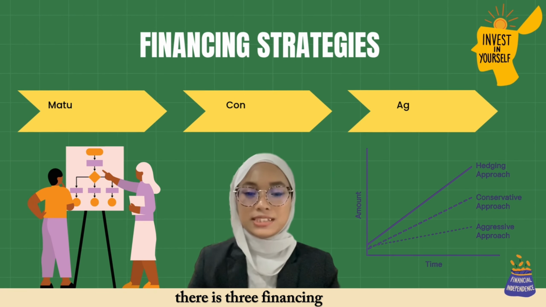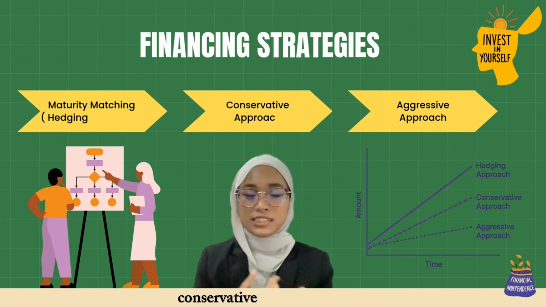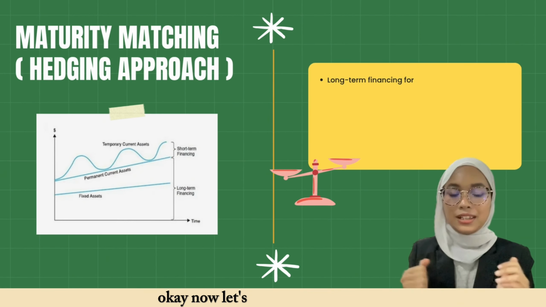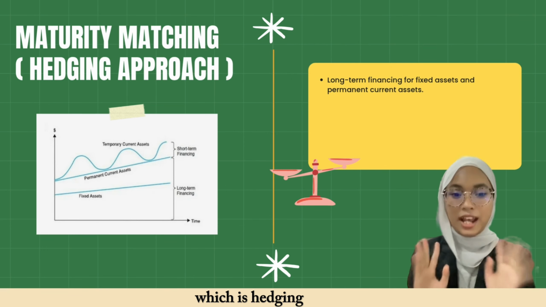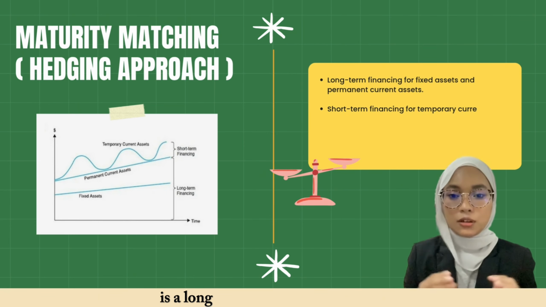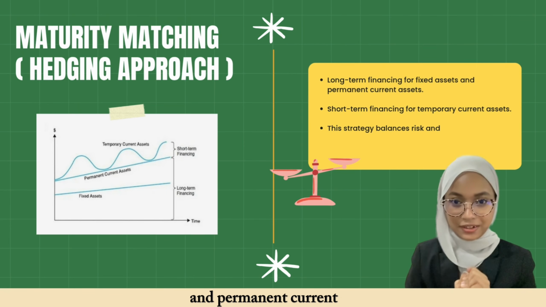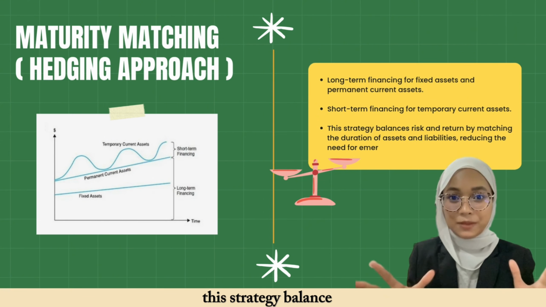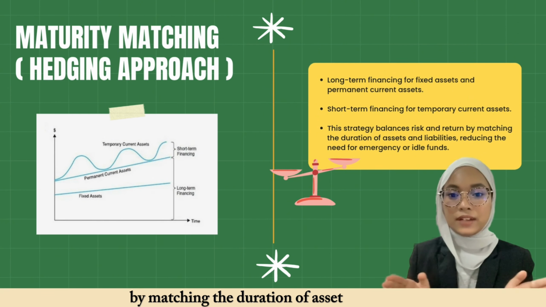There are 3 financing strategies, which are the hedging approach, the conservative approach, and lastly the aggressive approach. Now let's start with the first approach, which is the hedging approach. The hedging approach uses long-term financing for fixed assets and permanent current assets. It uses short-term financing for temporary current assets. This strategy balances risk and return by matching the duration of assets and liabilities.